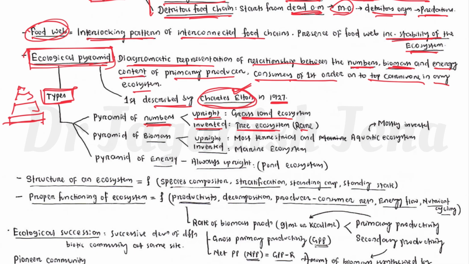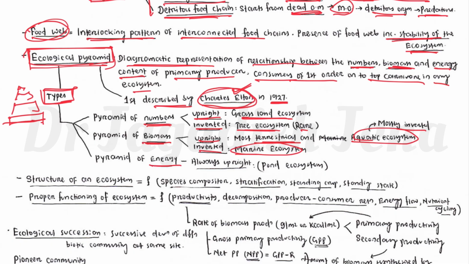Then pyramid of biomass, it is upright in case of mostly terrestrial land, and in aquatic ecosystem it is mostly inverted. Inverted in case of marine ecosystem as well as aquatic ecosystem. Terrestrial it is upright, aquatic it is inverted. Pyramid of biomass.